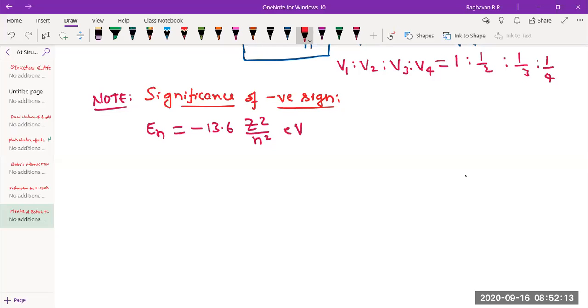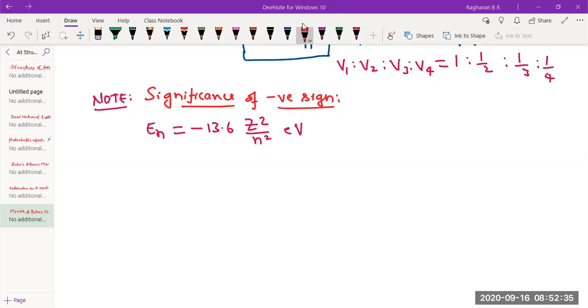Anybody? Sir, I have a doubt. Tell me, what is the doubt? Sir, Bohr also said that angular momentum is equal to nh by 2 pi.